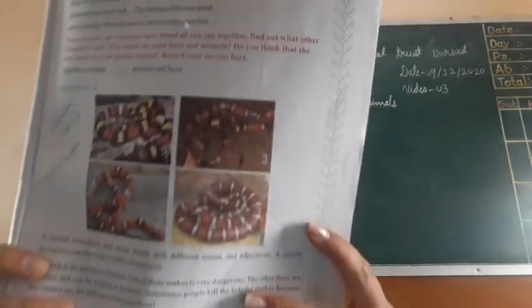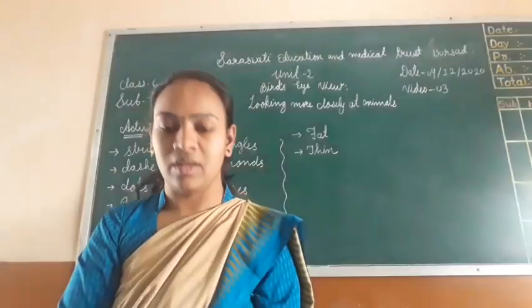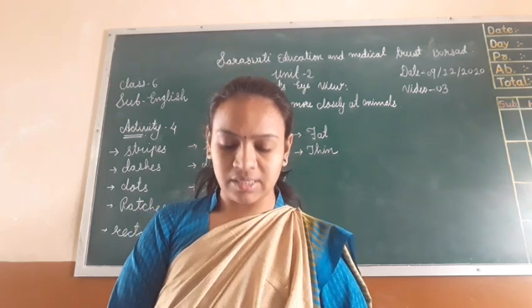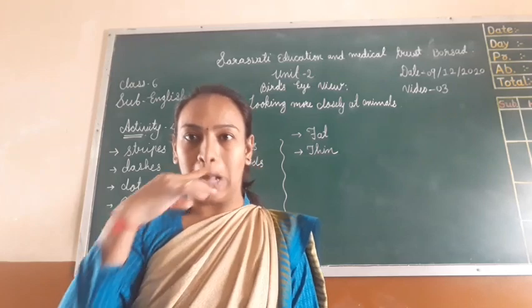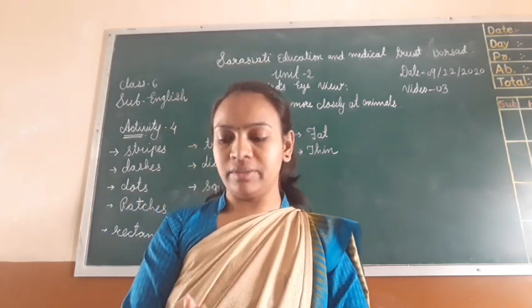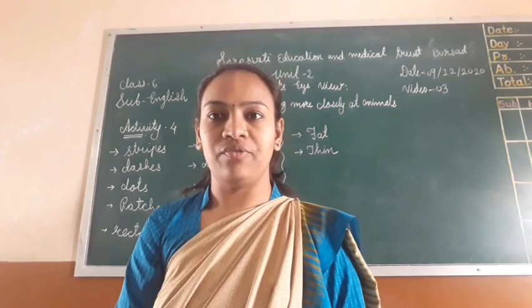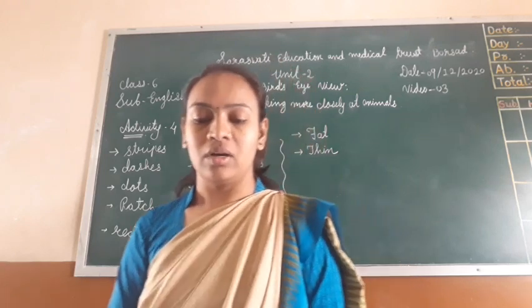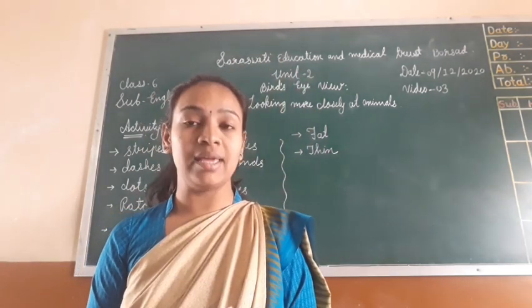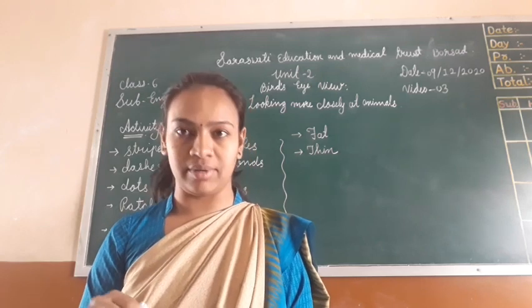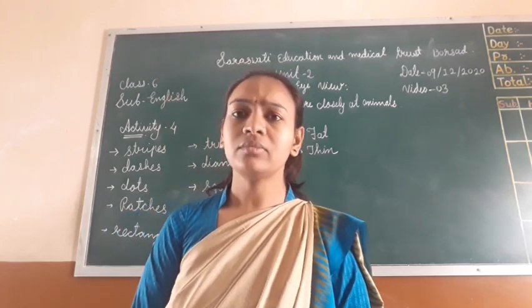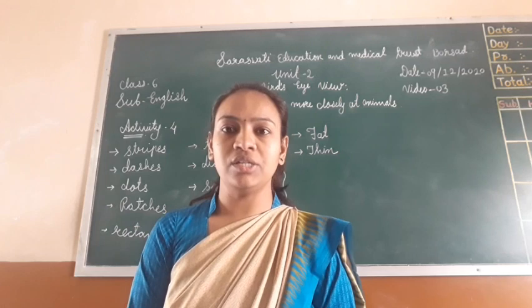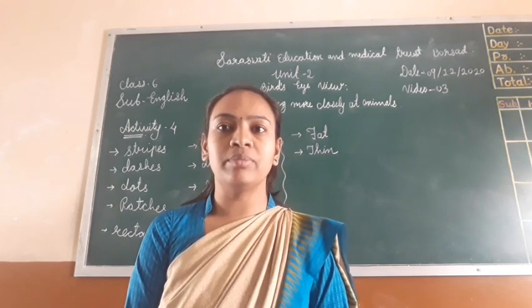See all of you, there are four pictures of snakes given here, and all are looking the same at first, but all are not the same. They are all different in colors, in size, and in being poisonous or unpoisonous. First of all, I want to say that snakes come in the animals of reptiles. Many reptiles are cold blooded. It is not in the book, but for the sake of your knowledge, many reptiles are cold blooded and